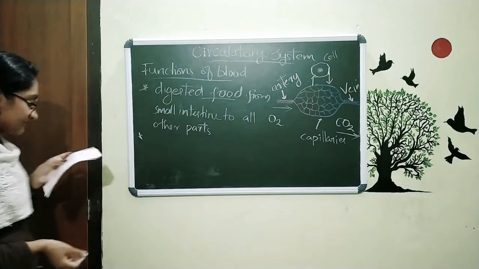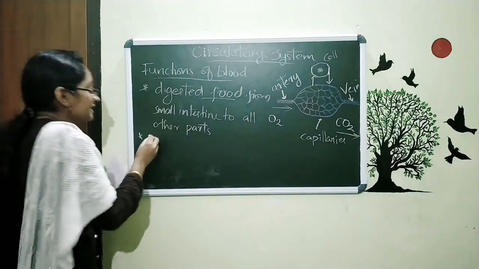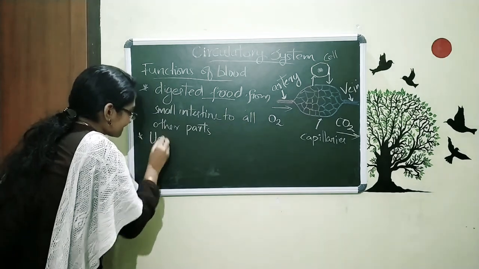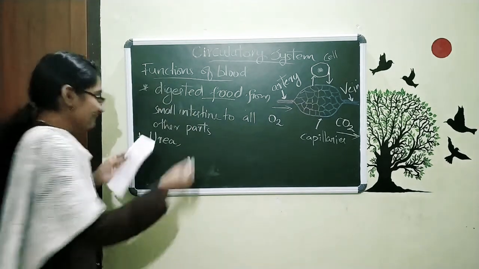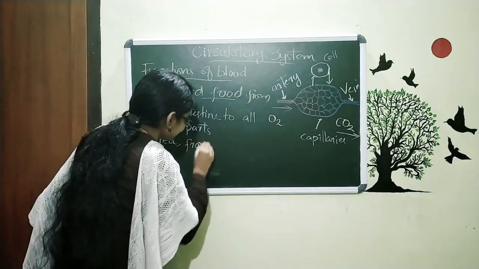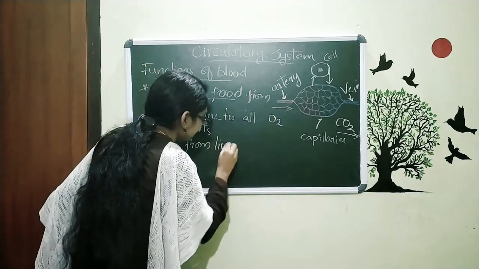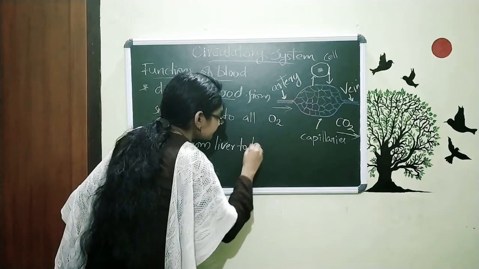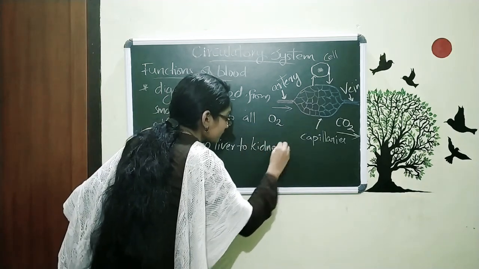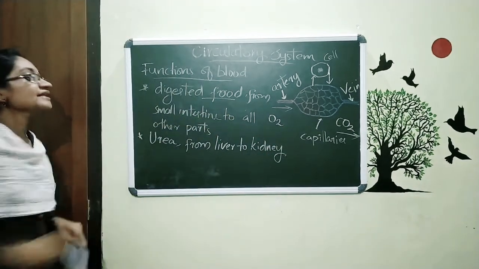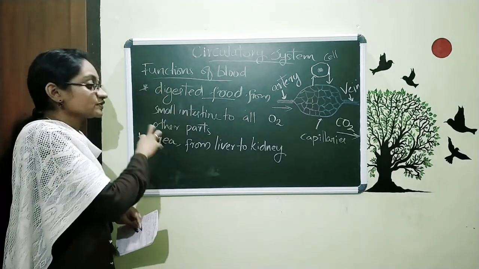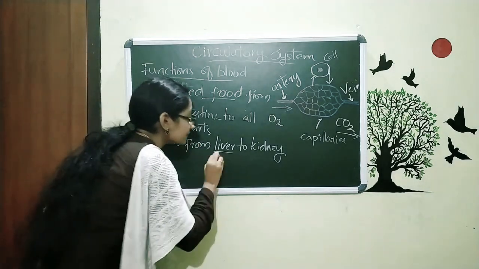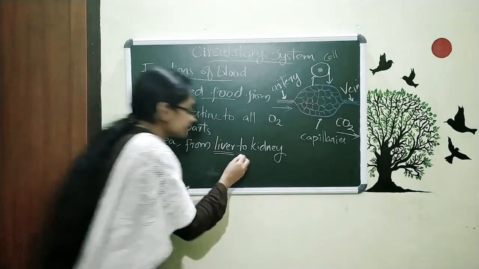The next one is that blood will collect urea. Blood will collect urea from liver to kidney. This urea is produced in our body, and the function of the blood is to collect this urea from liver to kidney.